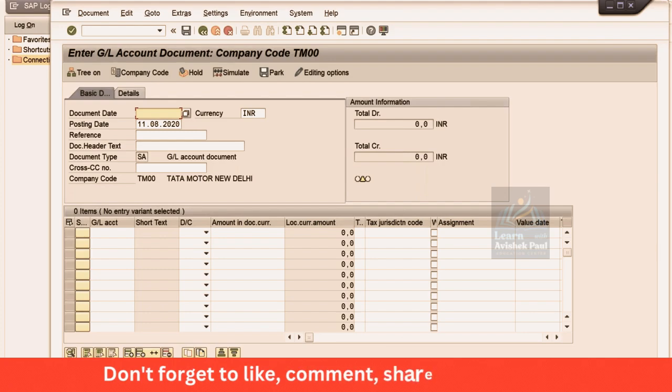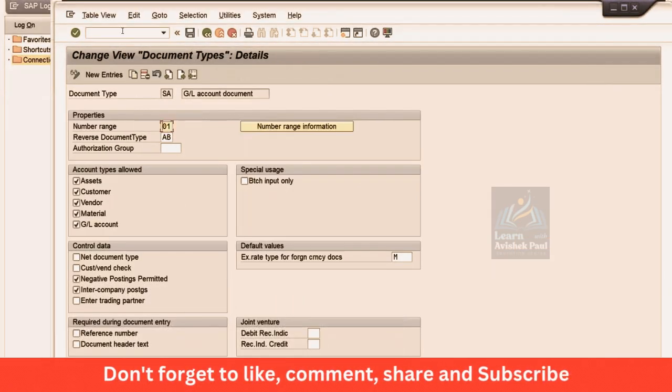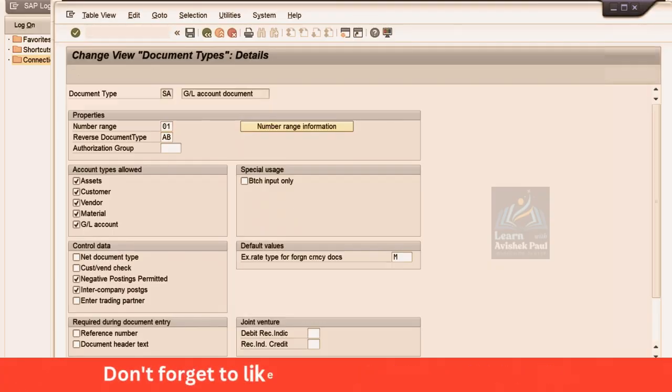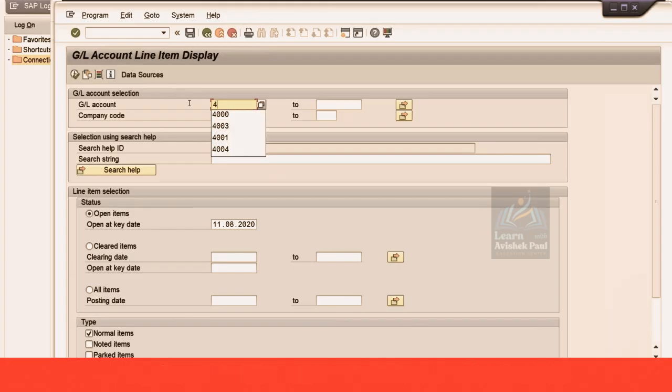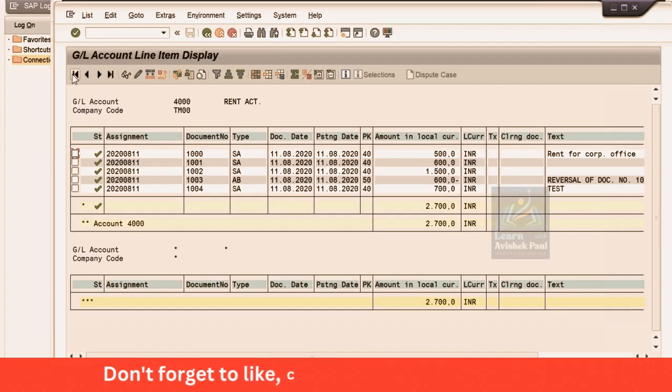Now if you check the GL balance, where? FBL3N, right? You have to use transaction code FBL3N. So here in FBL3N, give your GL code and just do one thing and look here. So now what is happening, guys?